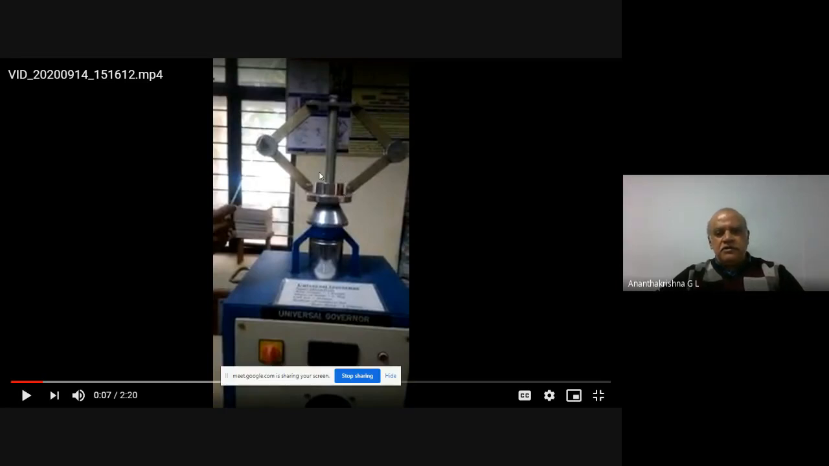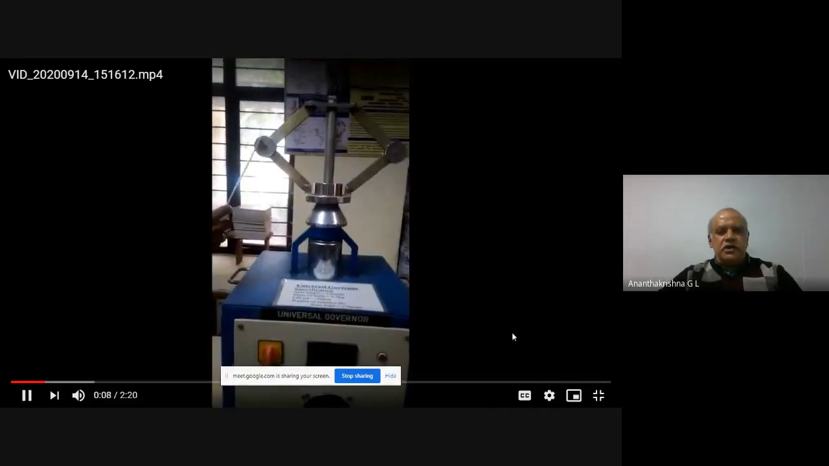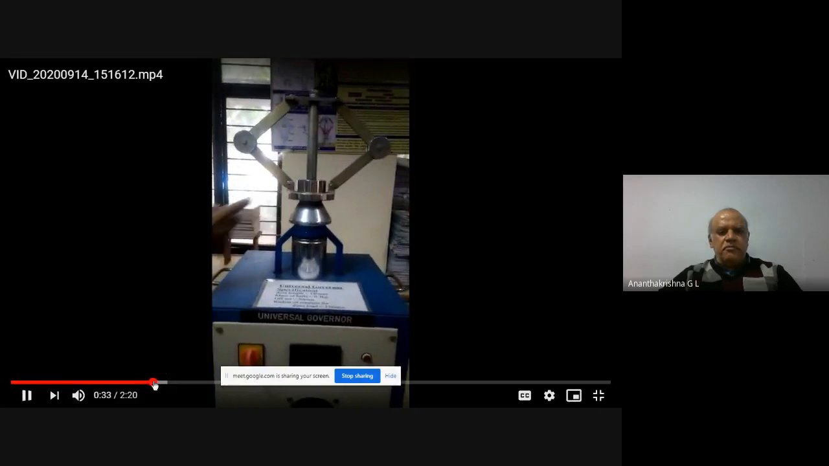So this is the spindle. This is called the sleeve assembly. These are called links. These are called fly balls. They are of equal mass. Is that okay? You just observe how, as you increase the speed, they start lifting up.